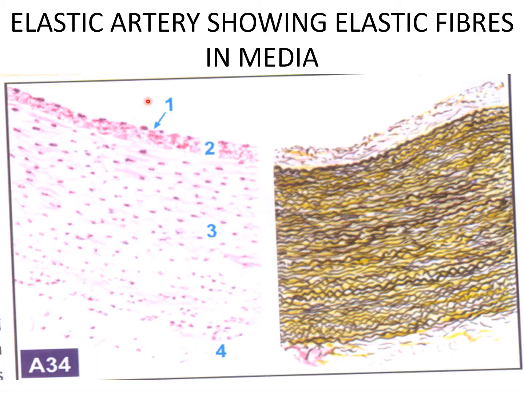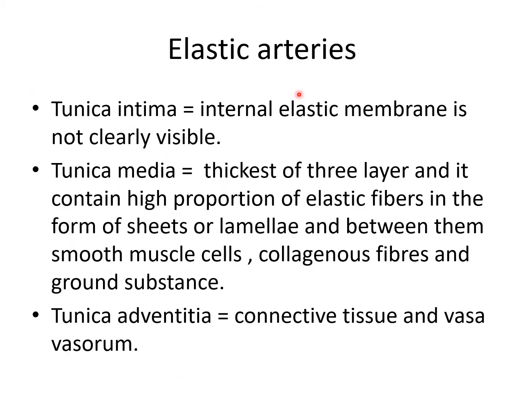The elastic artery showing the elastic fibers. This section is the H&E stain. Here you cannot see the elastic fibers, because in the orcein stain the elastic fibers appear dark brown, and that indicates the elastic artery. Second, in the elastic artery's tunica intima, the internal elastic membrane is not clearly visible.